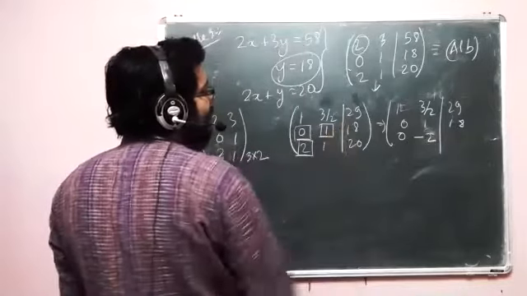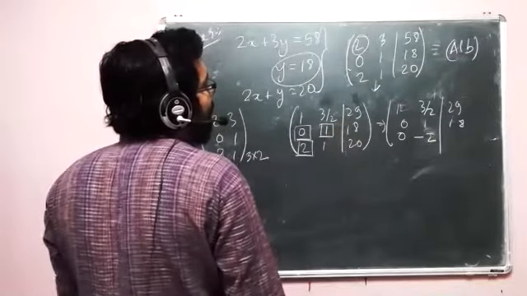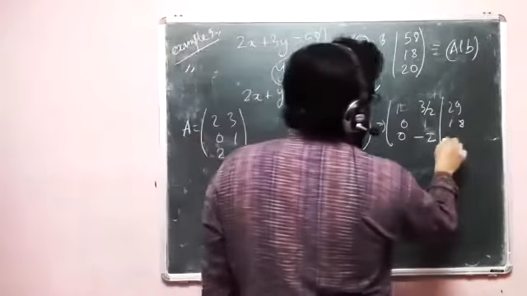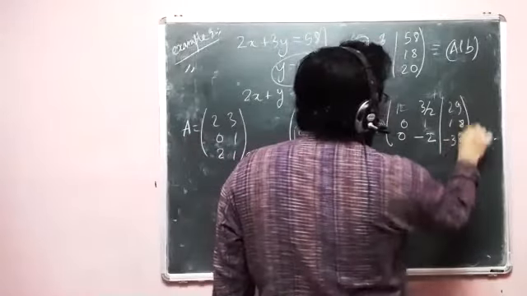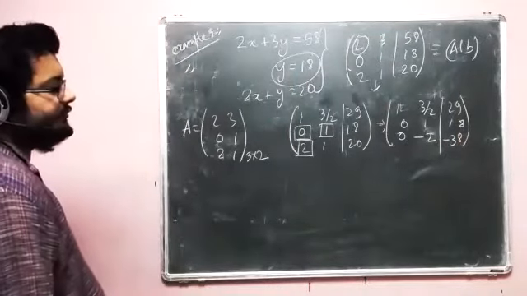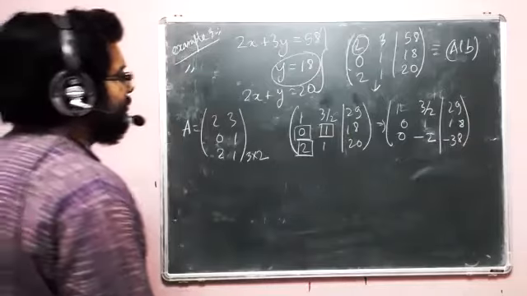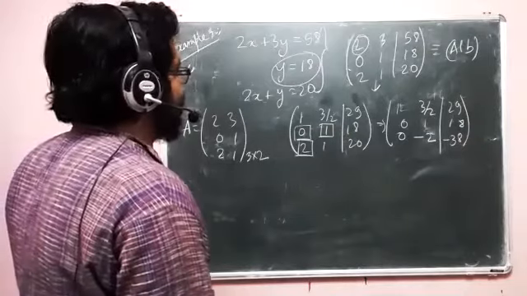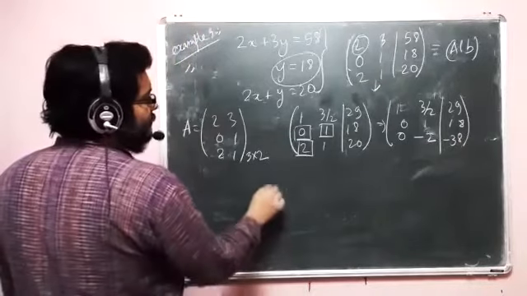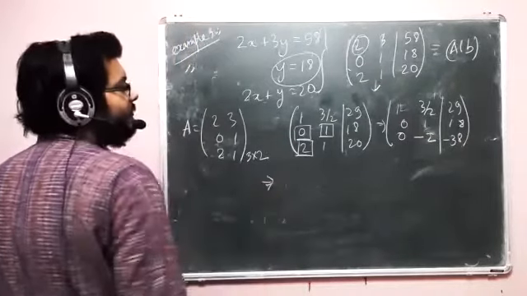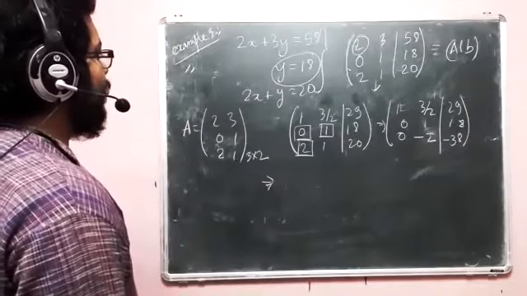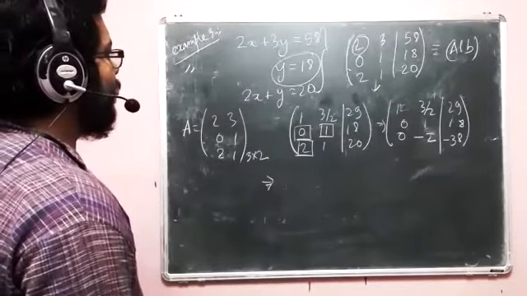And this is 58. And 20 minus 58 is minus 38.